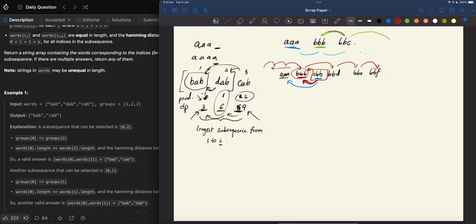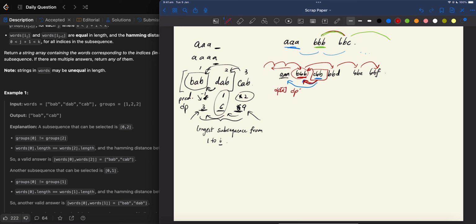So if it doesn't matter, we can just store the length in a DP state, right?